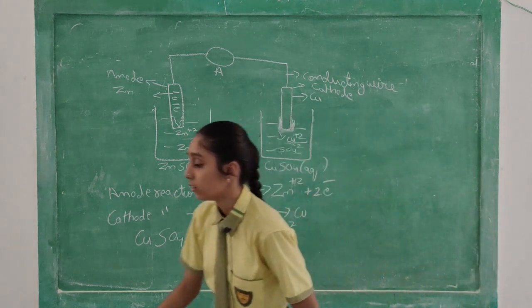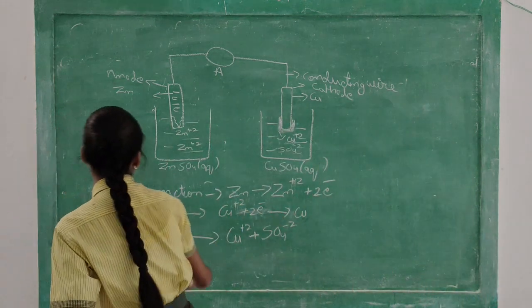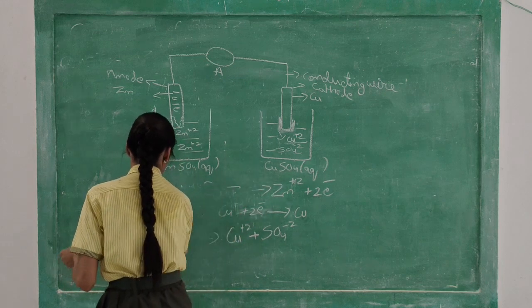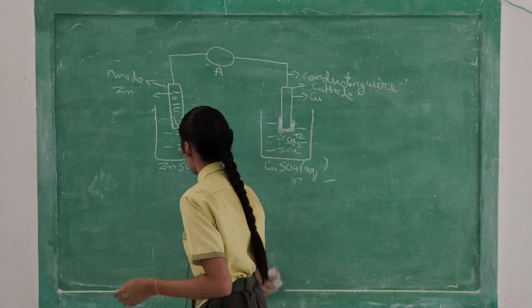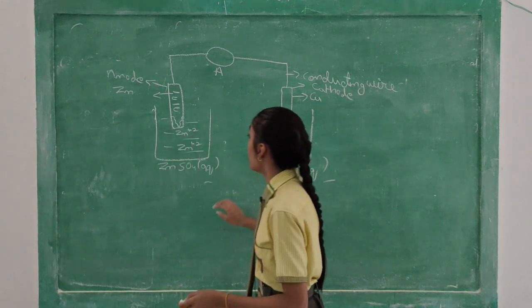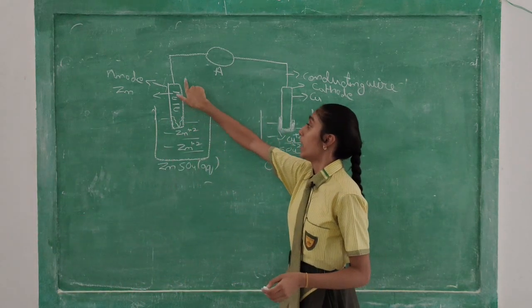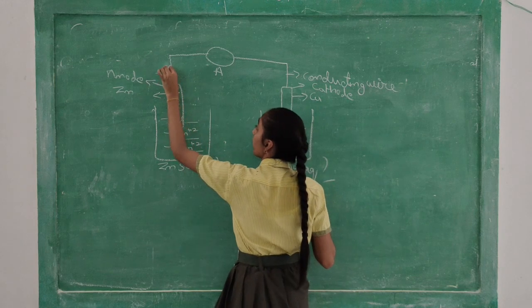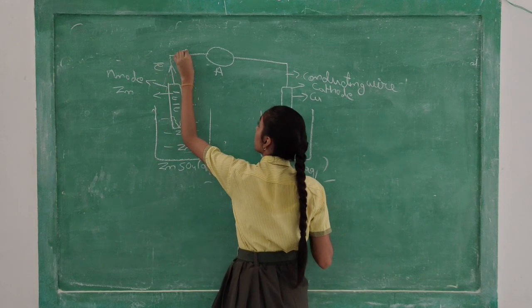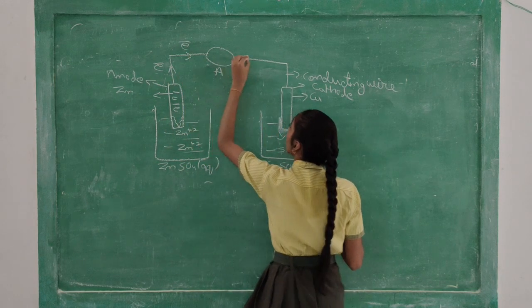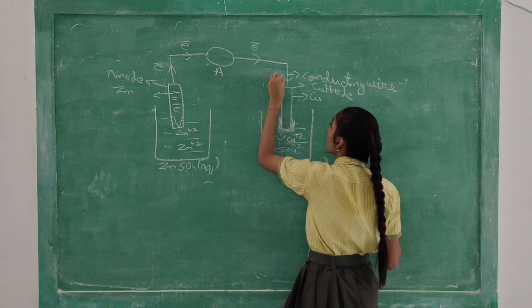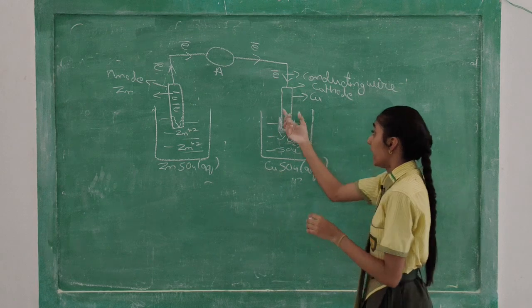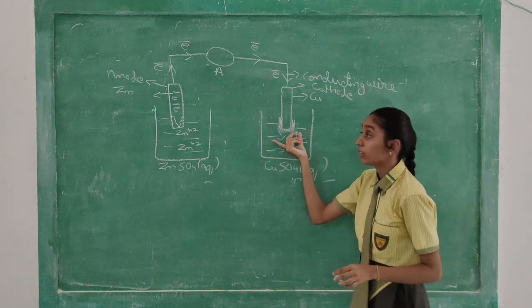Now what will happen? Electron will start moving. Electron will move from like this, from here. Electron will flow like this, electrons, and they will come to the cathode rod.